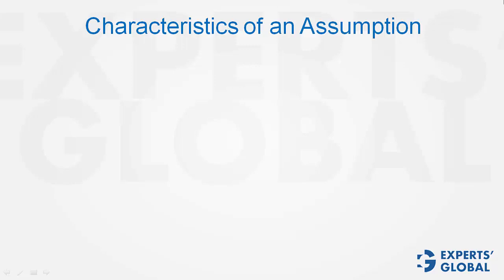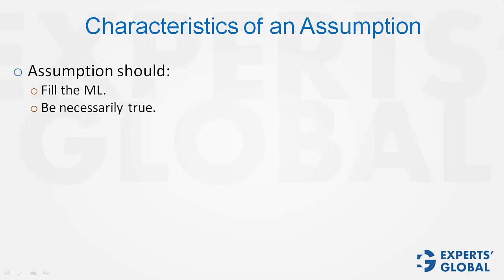Characteristics of assumptions on the GMAT critical reasoning questions. In the earlier videos, we discussed that in the critical reasoning questions, the argument that is presented always has a premise and a conclusion, and there is generally a gap between the premise and the conclusion. We call this gap the missing link, and identifying the missing link is key to solving the GMAT critical reasoning questions.